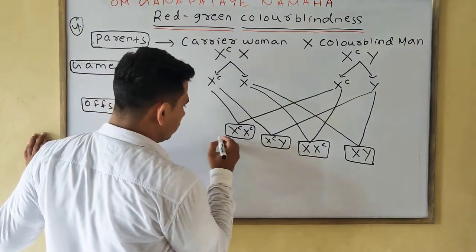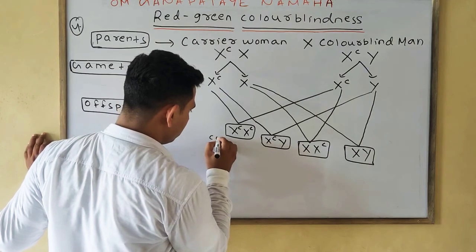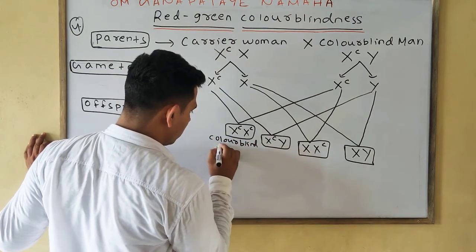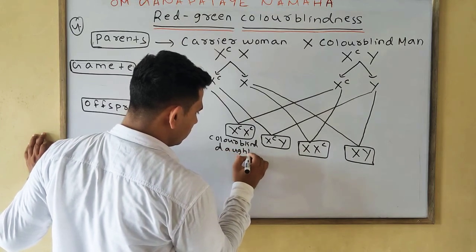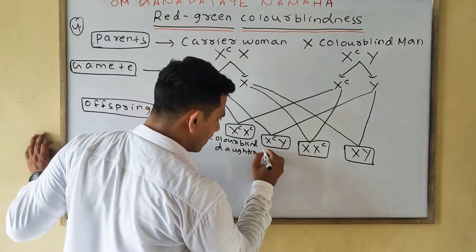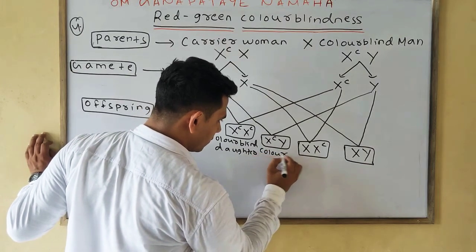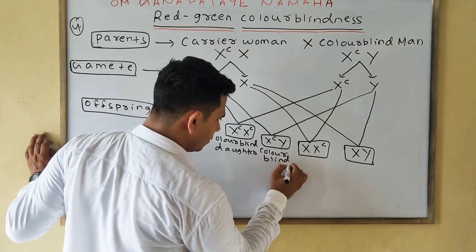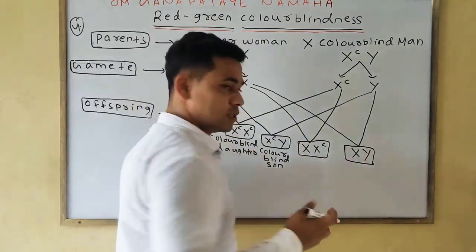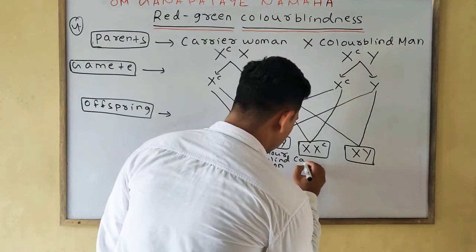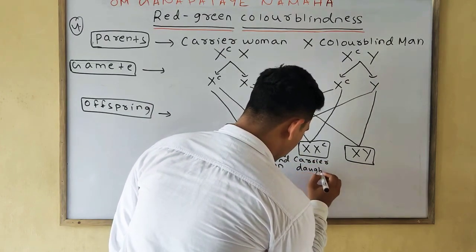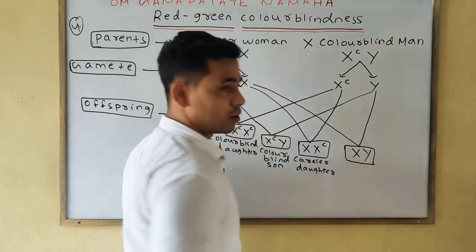So this one is your colorblind daughter. This one is your colorblind son. This one is XCX, carrier daughter. And last one is your normal son.